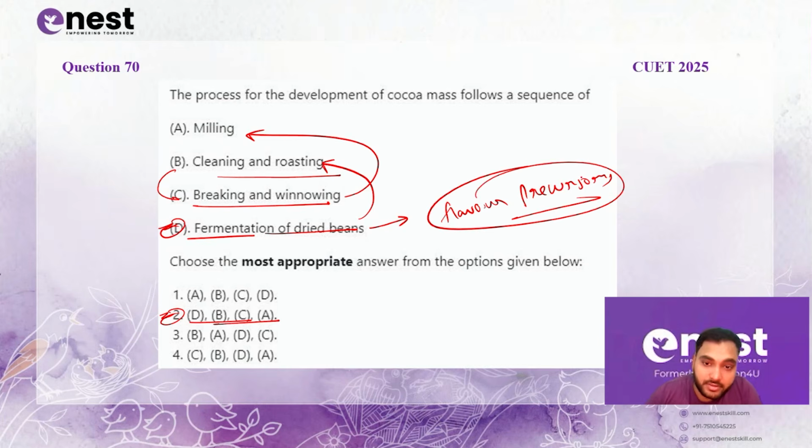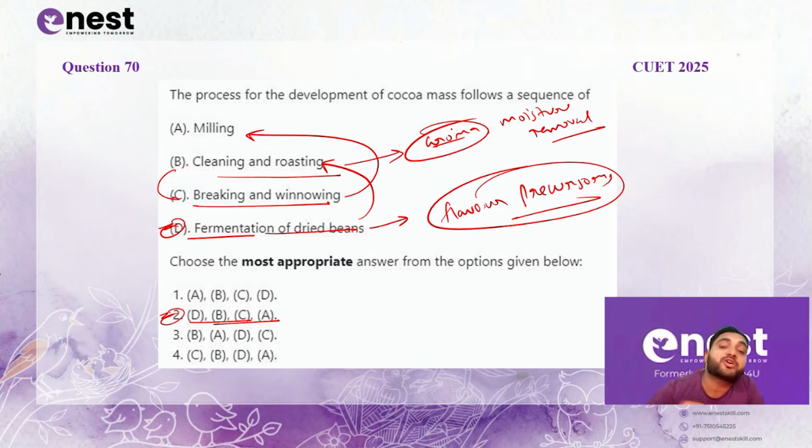will also be developed. During the cleaning and roasting step, the development of aroma and moisture removal will take place. That means aromatic compounds will be formed during the roasting. Also the moisture of the end grain bean will be reduced. During the breaking and winnowing process, the shells are removed and you obtain the cocoa nibs.